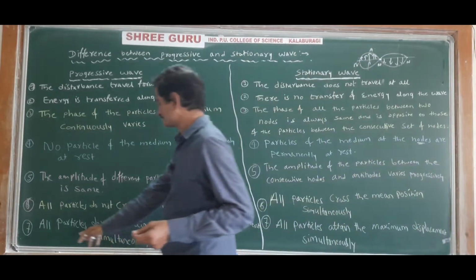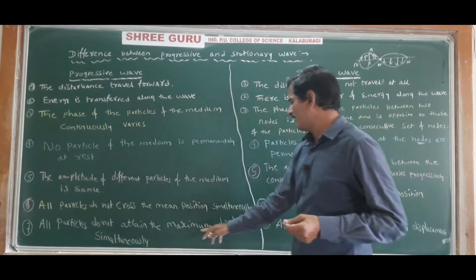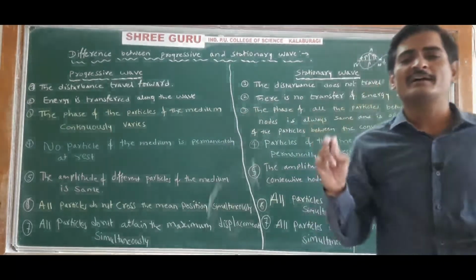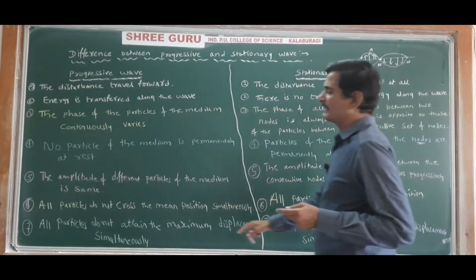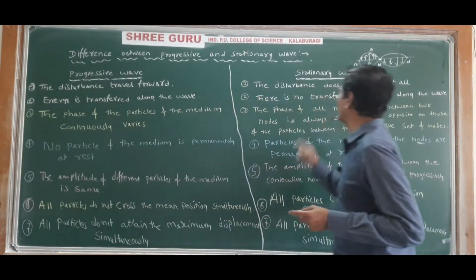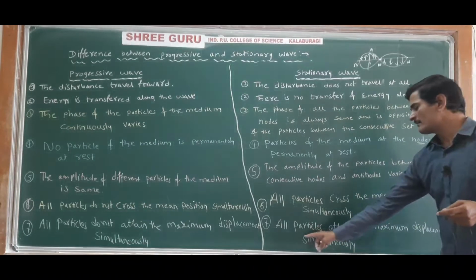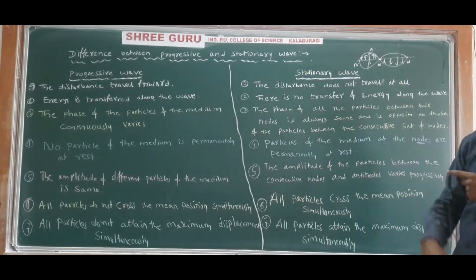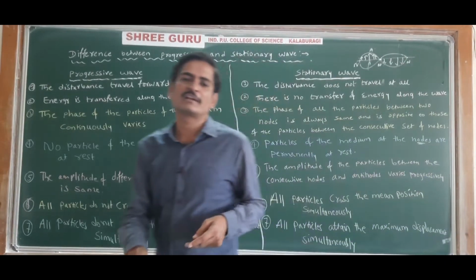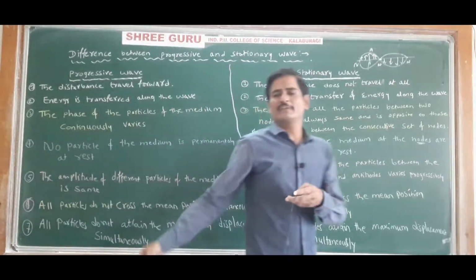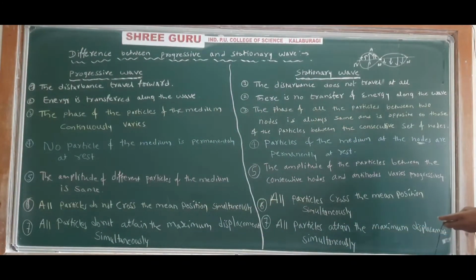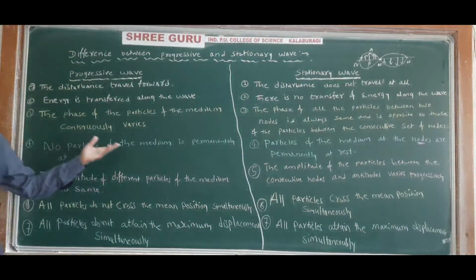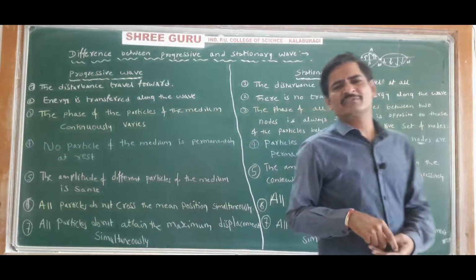And next, seventh point, all particles do not attain the maximum displacement simultaneously in the progressive wave. All the particles do not attain maximum displacement simultaneously in the case of progressive wave, whereas in the case of stationary wave, all particles attain the maximum displacement simultaneously. So these all are some differences between the progressive wave and stationary wave. You can write still much more number of differences, no problem, this much is enough.